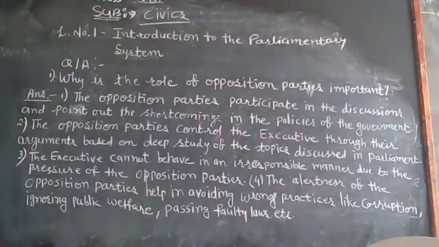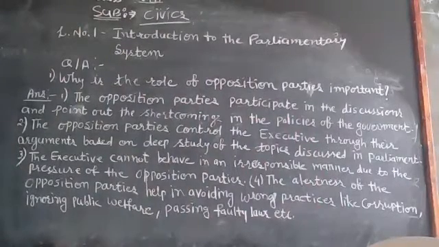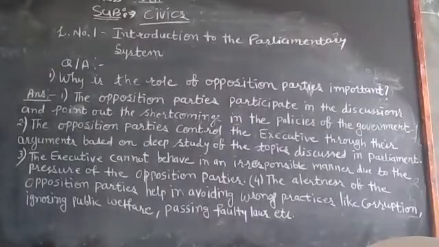See here, students, why is the role of opposition parties important? The opposition parties participate in the discussions and point out the shortcomings in the policies of the government. The opposition parties control the executive through their arguments based on deep study of the topics discussed in parliament. The executive cannot behave in an irresponsible manner due to the pressure of the opposition parties. Number 4, the alertness of the opposition parties help in avoiding wrong practices like corruption.